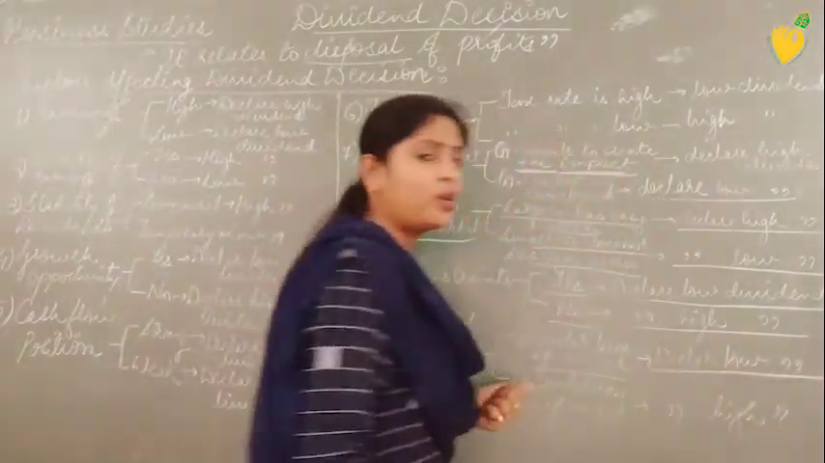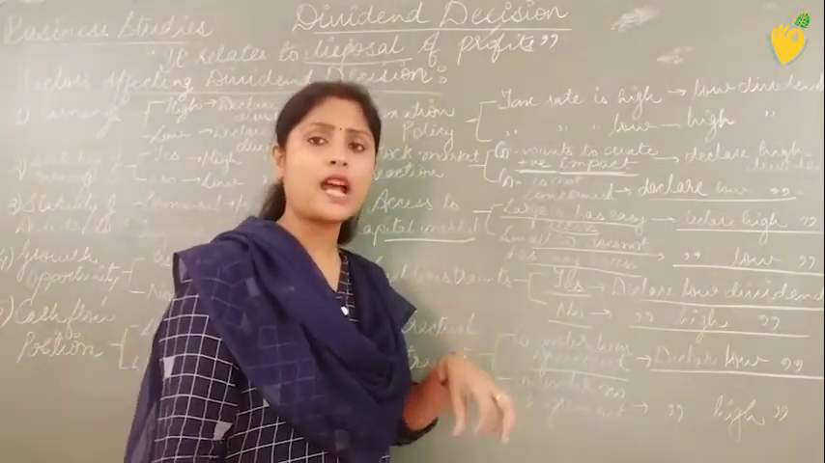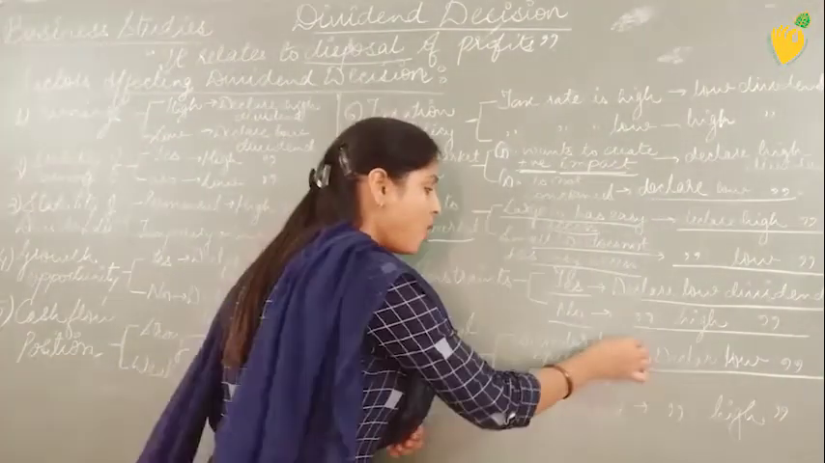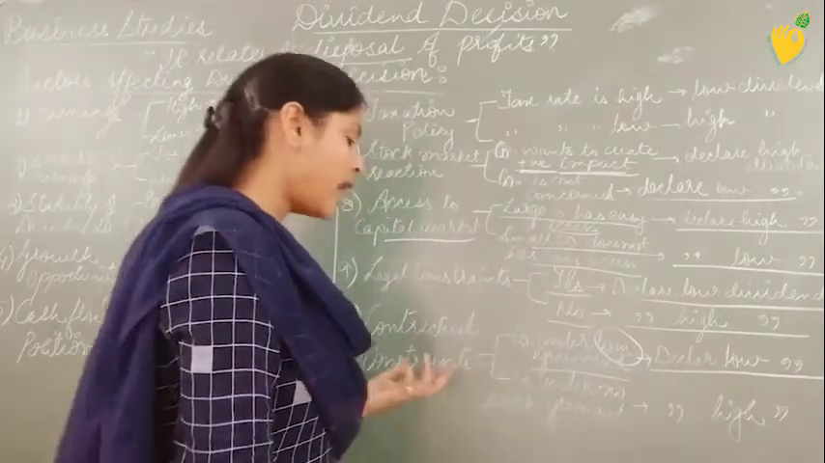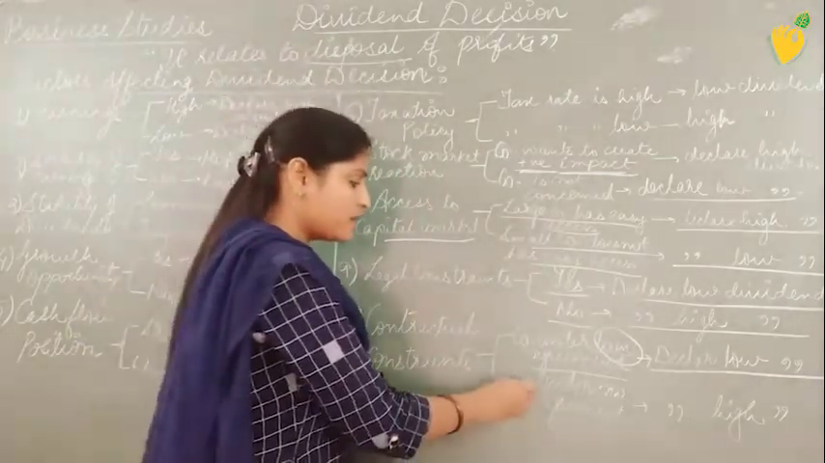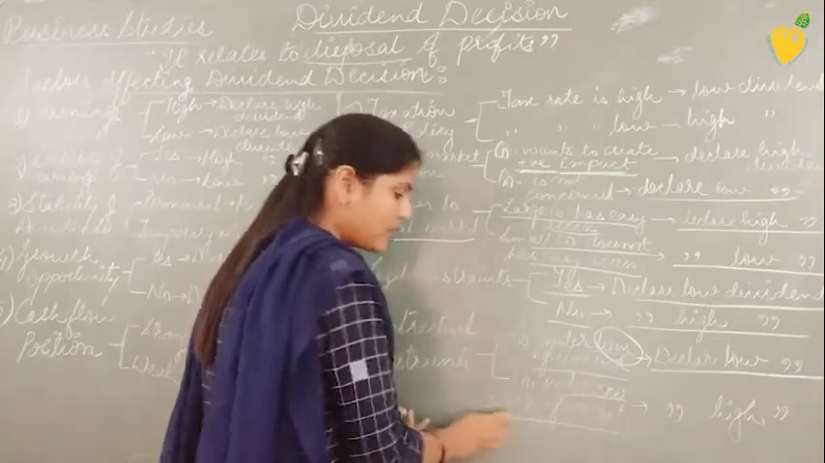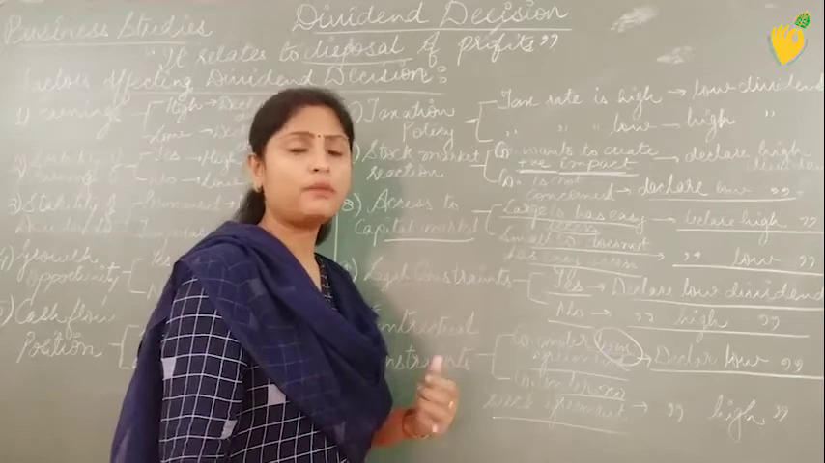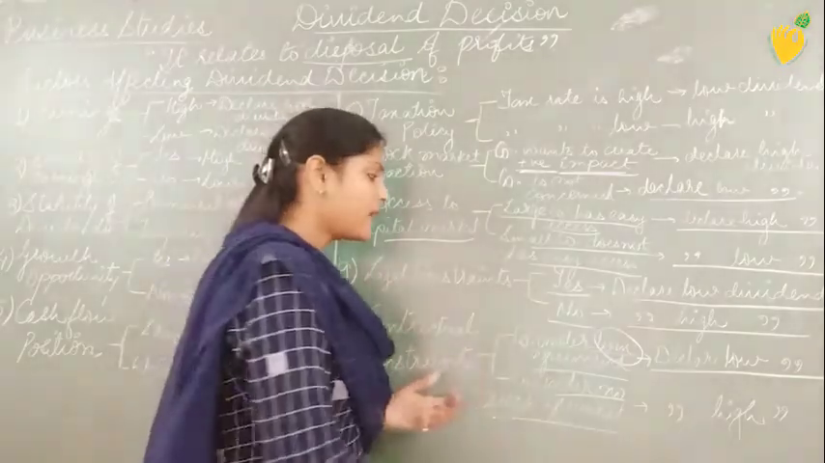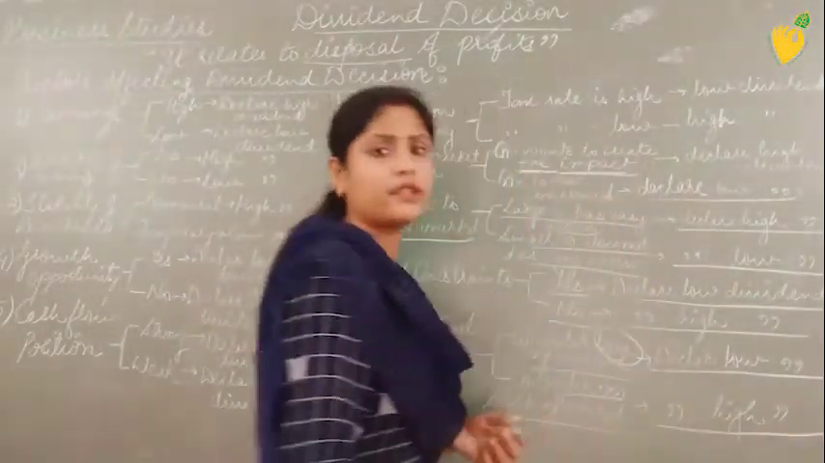They have to declare low dividends because most of the amount has to be given as interest on that loan. But if the company is under no such agreement, definitely they don't have to listen to anybody, because then they are absolutely free and then they can declare higher dividends.